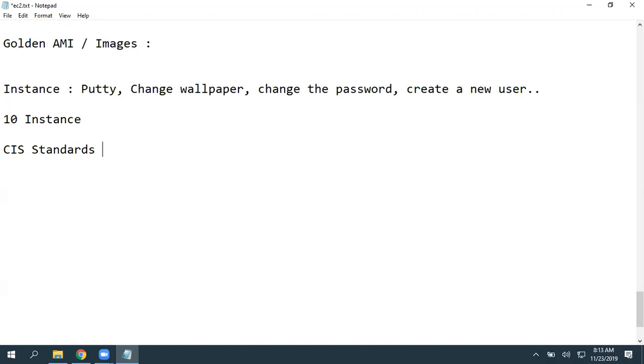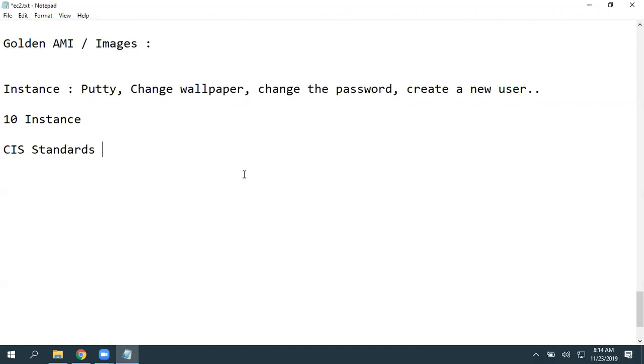Second thing, you have a server in the Mumbai region and you need the same setting server in Northern Virginia. Then you can create an image, copy that image to the required region, and launch a server from the copied AMI. Or you want to share that with another AWS account user. It is possible. So all those options we can achieve by using custom images or golden AMIs.